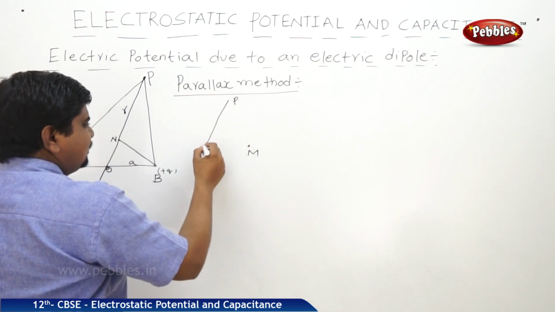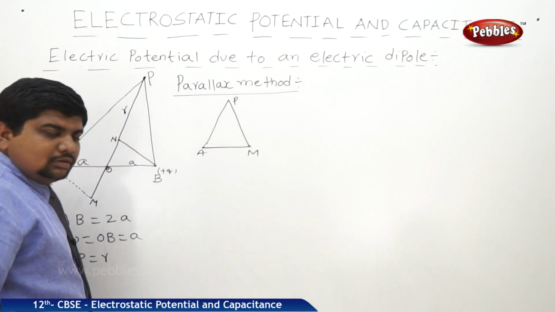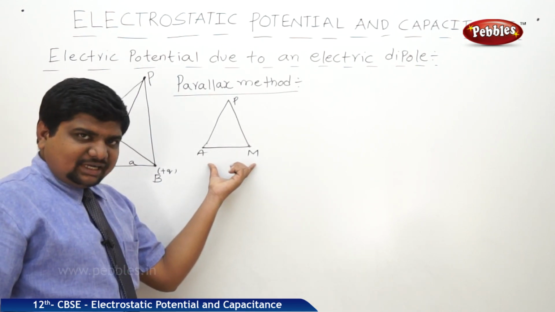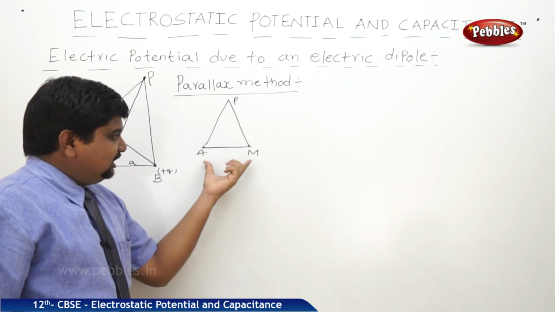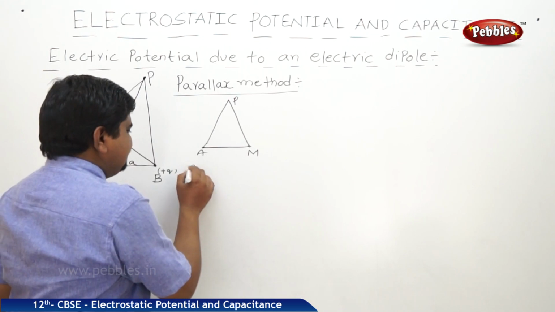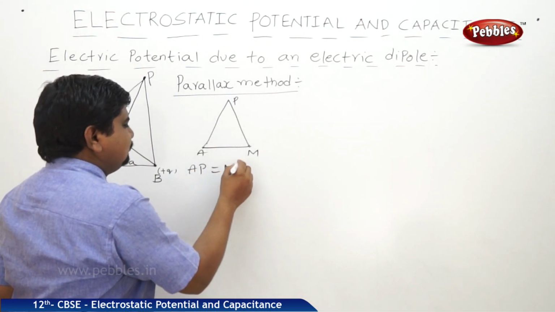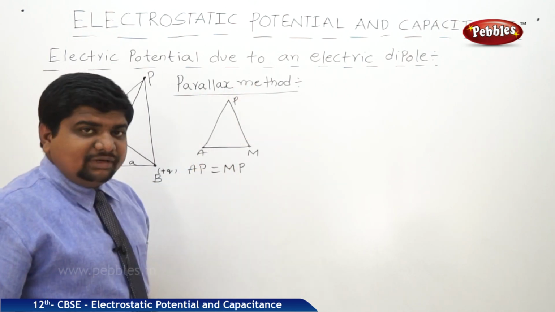It forms a triangle. If two positions are in the same straight line, or two positions are located on the same horizontal line, and from these two positions the observed point is common, then we can write AP is equal to MP. This is one of the rules in the parallax method.